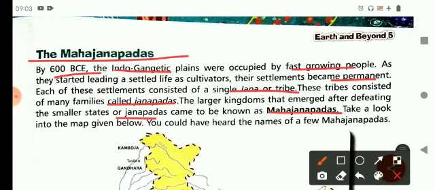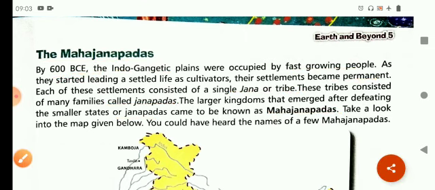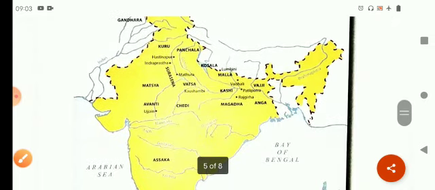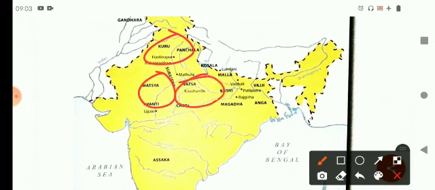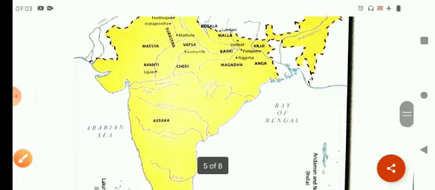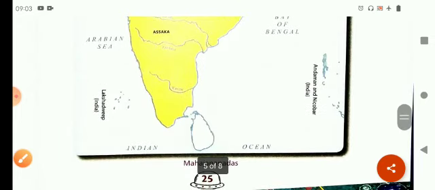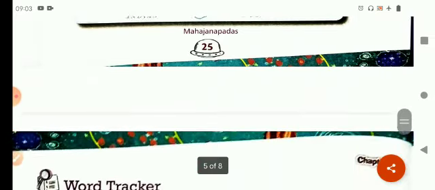Now let's take a look at the map given below, and you may have heard the names of a few of these Mahajanpadas. Let's see some of the Mahajanpadas, like Kuru. Here you can see Matsya, Vatsa, Panchala, like these. These are all Mahajanpadas. Now you can see and learn the names of these Mahajanpadas from your map.